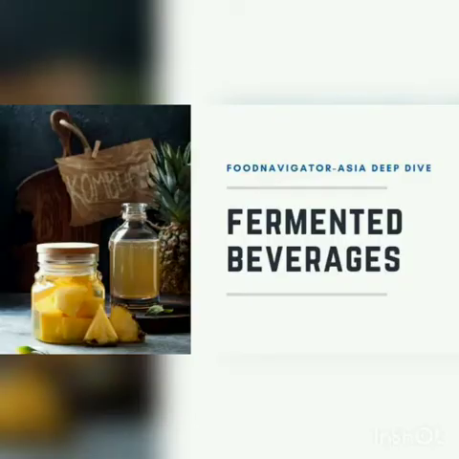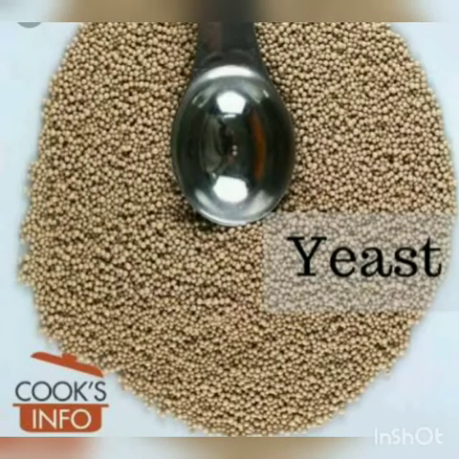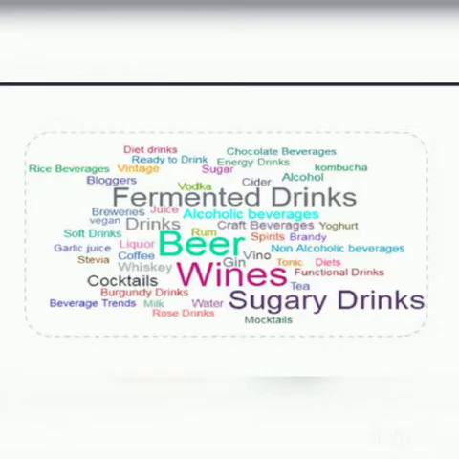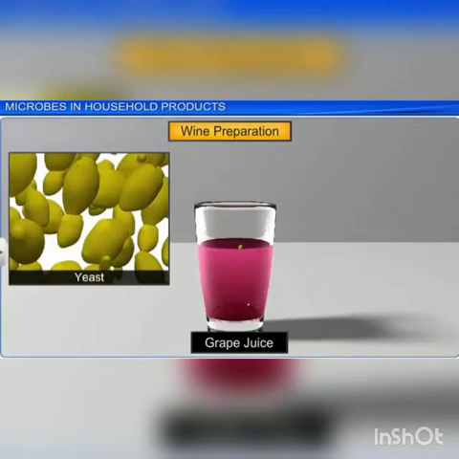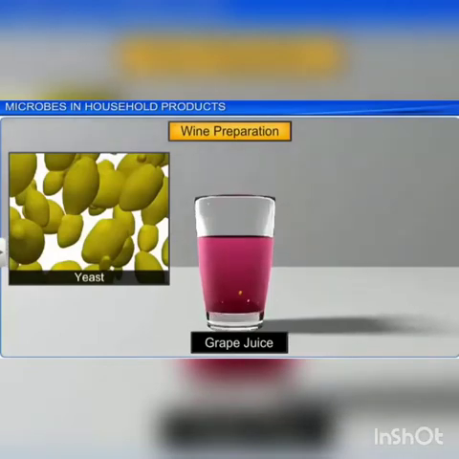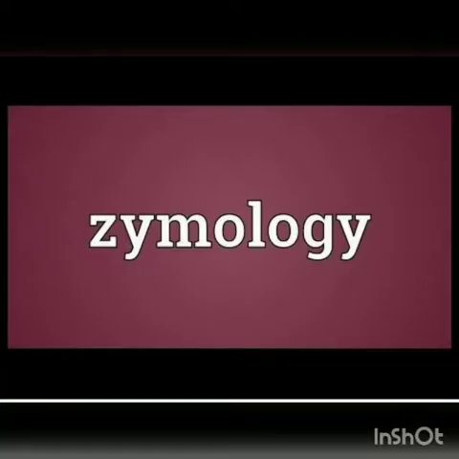Next, we move to fermented beverages. Microbes, especially yeast, have been used from time immemorial for the production of beverages like wine, beer, whiskey, brandy, and rum. Wine is among the oldest alcoholic beverages known and is produced by the fermentation of fruit juice by yeast. So wine is obtained by the fermentation of fruit juice.